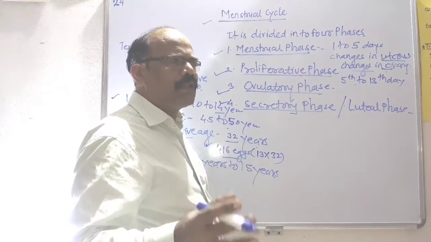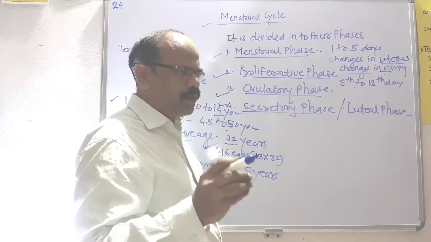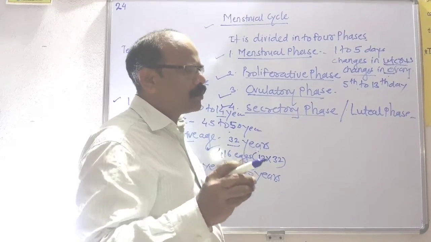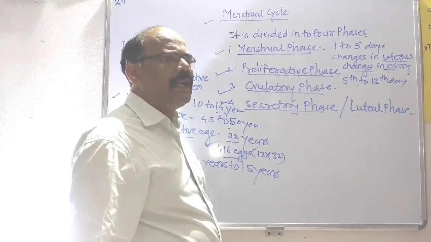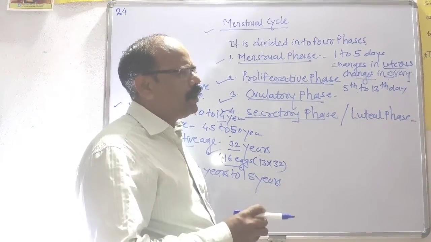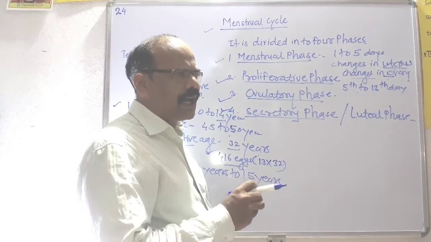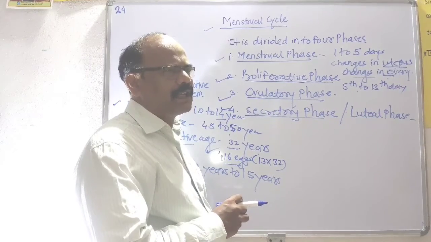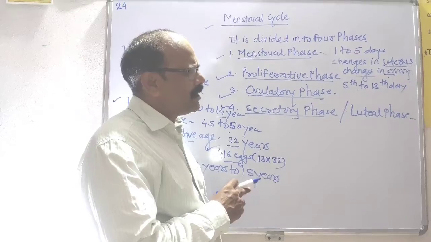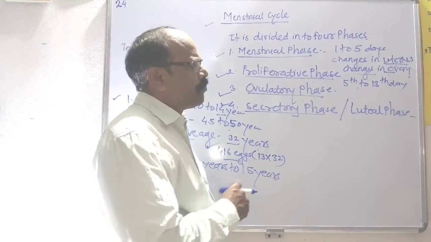Out of those, only one secondary oocyte matures and develops into the Graafian follicle, and that Graafian follicle itself secretes the hormone estrogen.